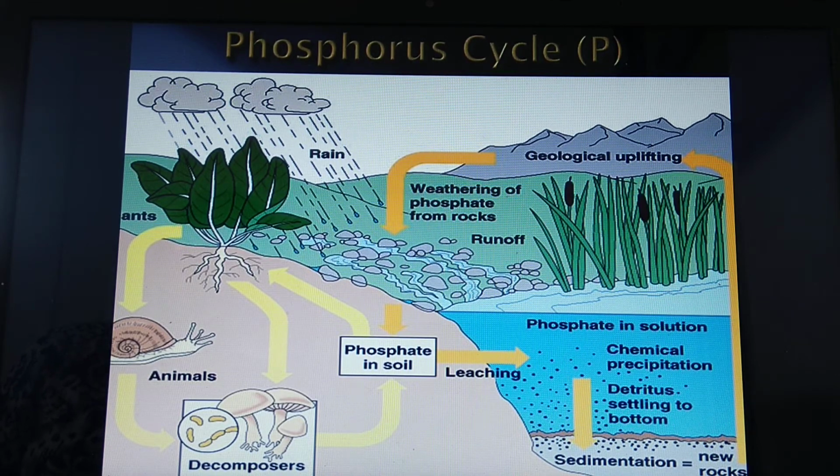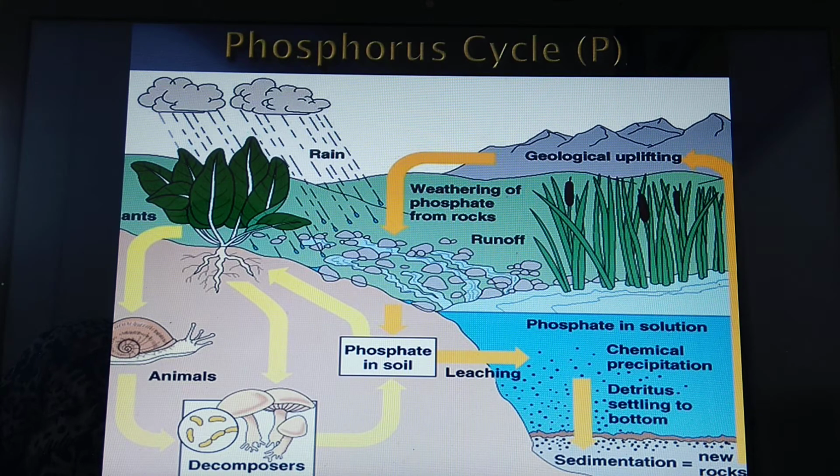See, some differences are there between the phosphorus cycle and the carbon cycle. In the carbon cycle, the input from the rain is higher as compared to the phosphorus cycle. In the case of the phosphorus cycle, atmospheric inputs of phosphorus through rainfall are much smaller. The second difference is that the exchange of phosphorus between organisms and the environment is negligible, which is high in the case of carbon.